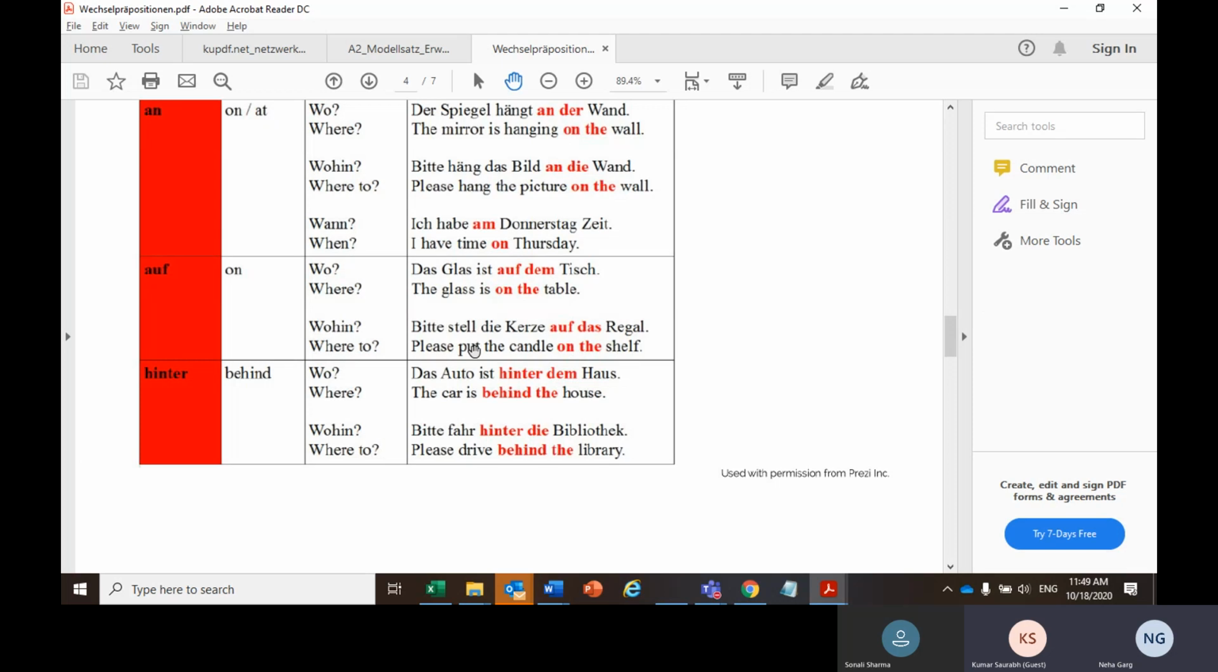You would be doing something, you would be putting it. So there will be a wohin case. So Regal is das Regal. Das would remain das. So: auf das Regal.